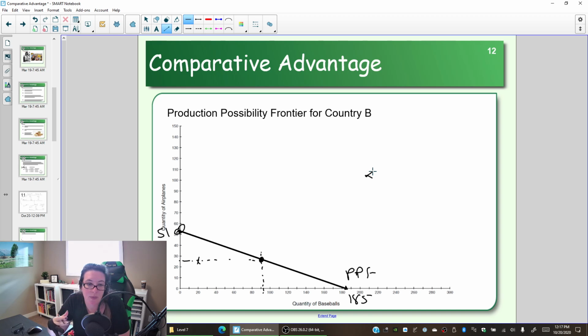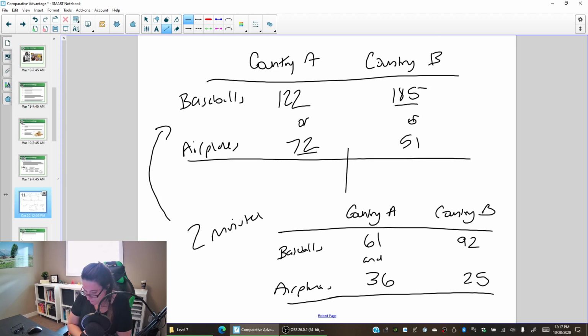Now, sometimes we look at this in terms of consumer goods and capital goods rather than specific ones. If we're looking at a particular business, we can look at two different products that they might make. But you're just doing a comparison of two. All right. So we've created these production possibility frontiers. We have our table here that shows how much we can make of one or the other. And we have our table here that shows the combination if we divide our time.